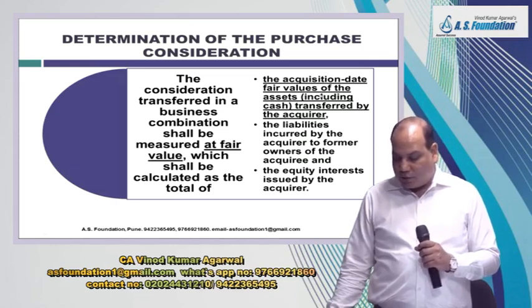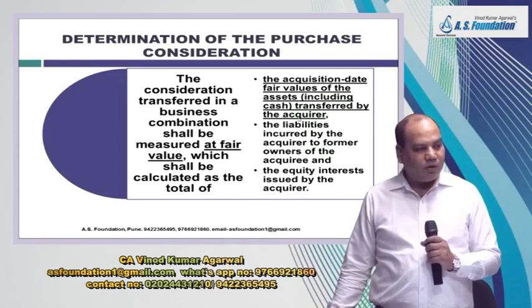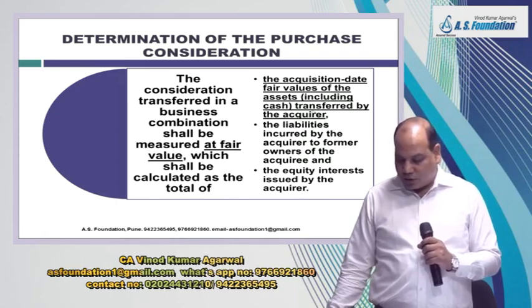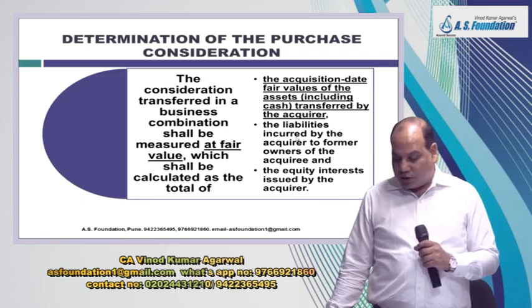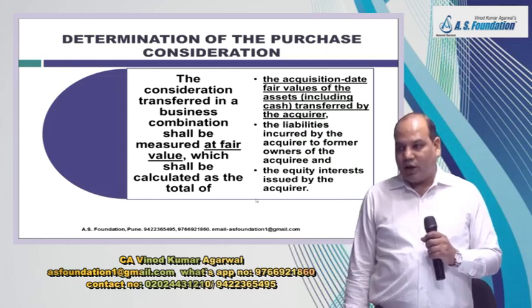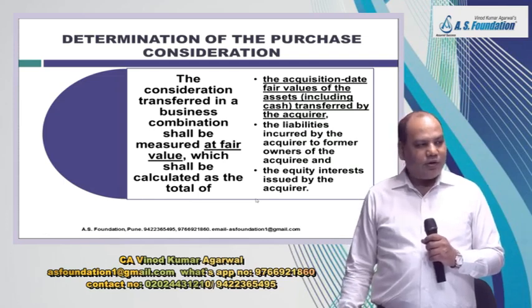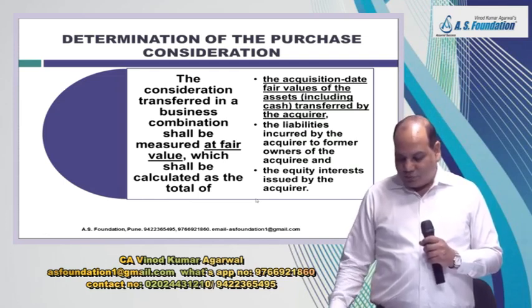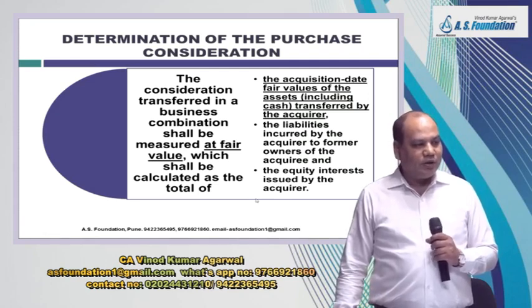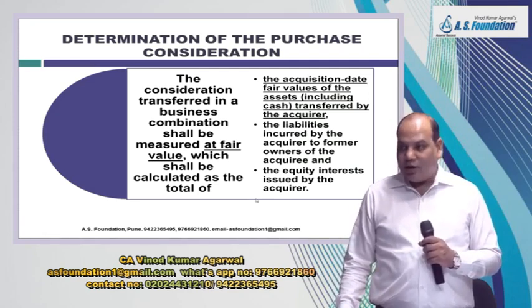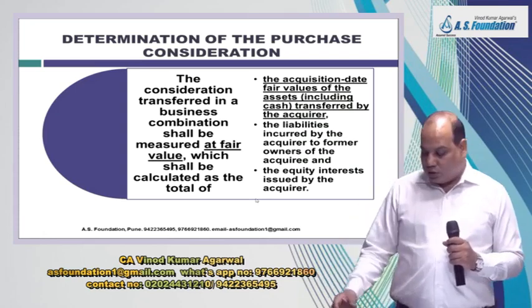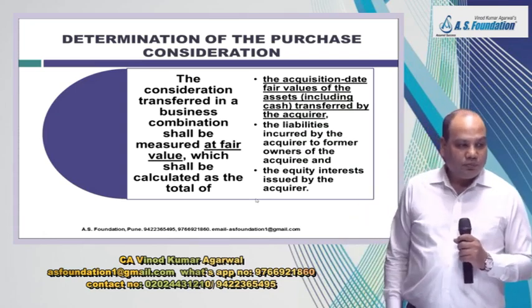The acquisition date fair value of the assets transferred by the acquirer, including cash transfer, then the acquisition date liability incurred by the acquirer to the former owners of the acquiree, and equity interest issued by the acquirer. Add the following items: cash transferred, add assets transferred, add any consideration payable, deferred consideration, okay, add any equity shares issued. All this will be measured at fair value.